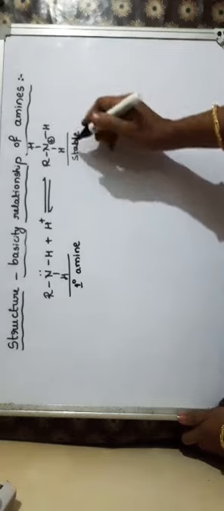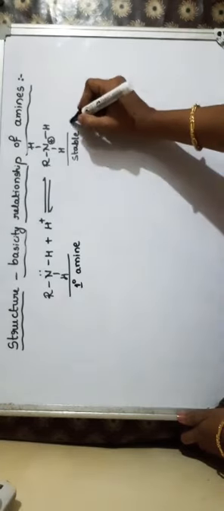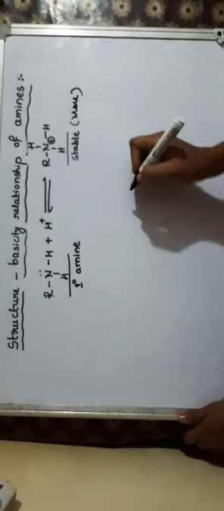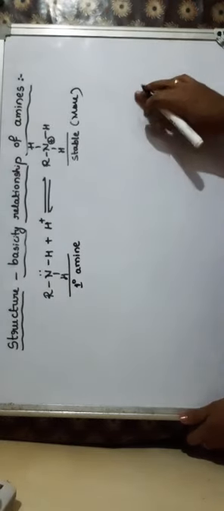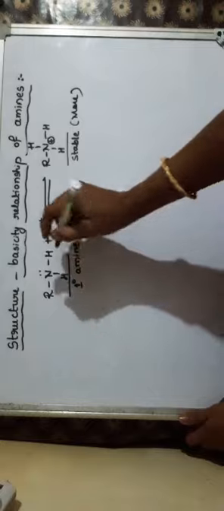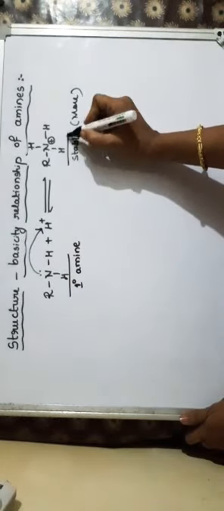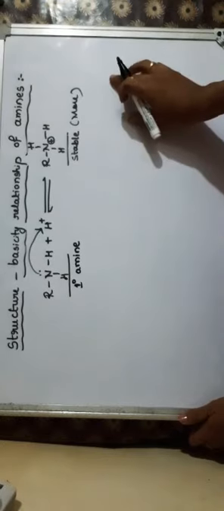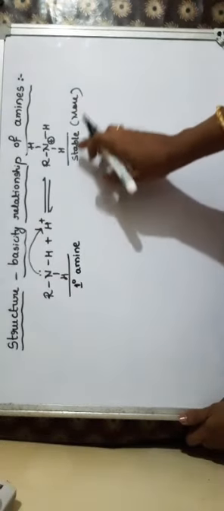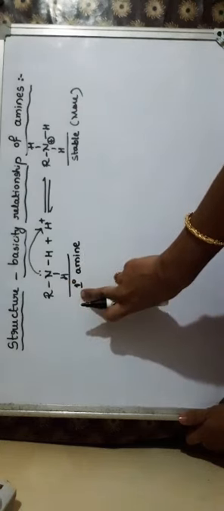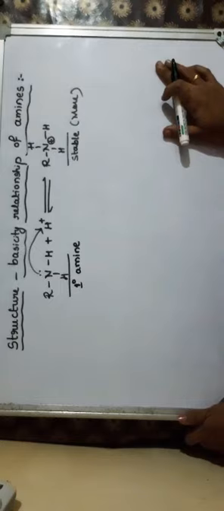If it is more stable, then you can tell that the respective primary amine is a stronger base. How easily it takes up the proton, or the stability of the ammonium cation formed by taking the proton, decides the basic character or the strength of basicity of a respective amine.